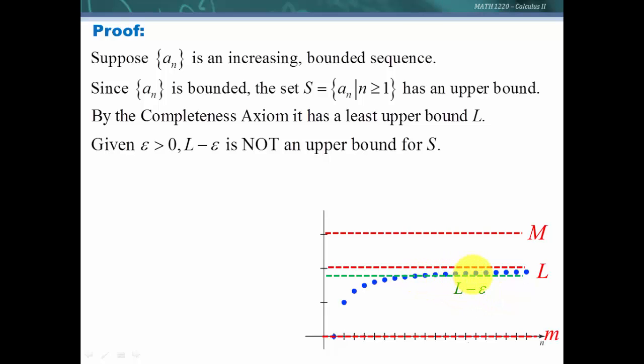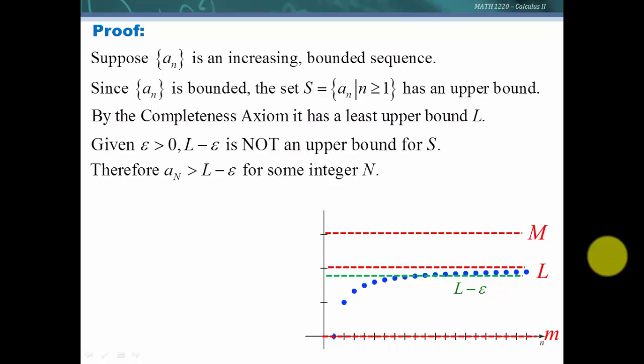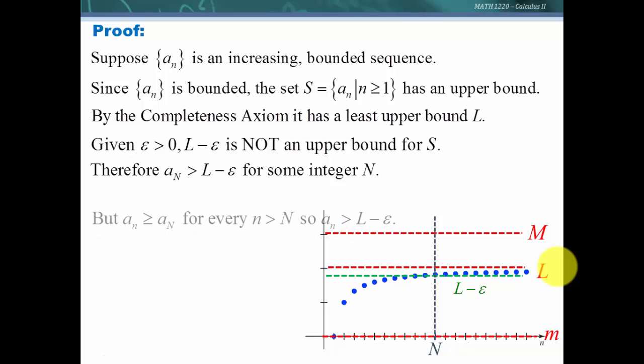There are going to be some terms in this sequence that go above L minus epsilon. So we can find an N such that a sub capital N is greater than that.